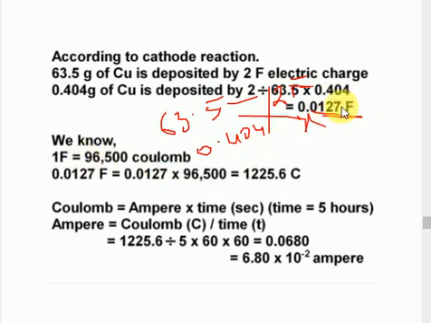Now how will you get the charge? Multiply by 96,500 coulombs and you get the charge. Coulombs is nothing but amperes times time. They have given the coulombs, and the time given is 5 hours. From this you calculate the amount of current you must pass to get this much substance. Clear? They have used a reverse method, so don't be confused here.